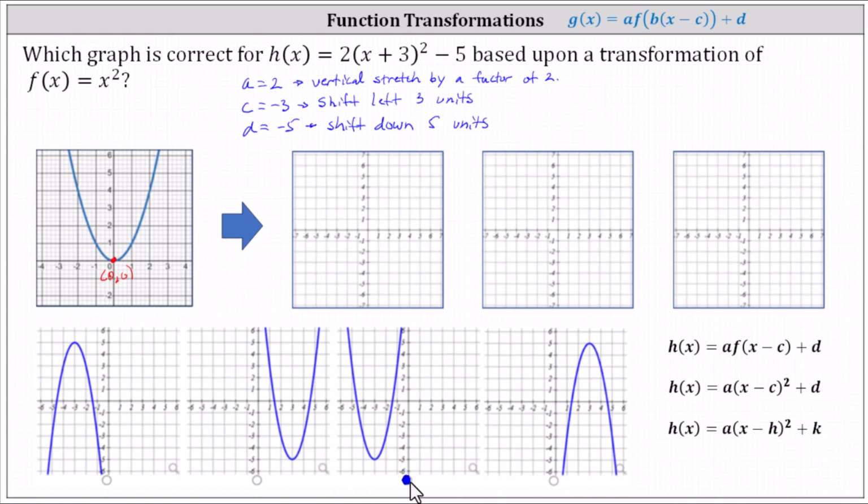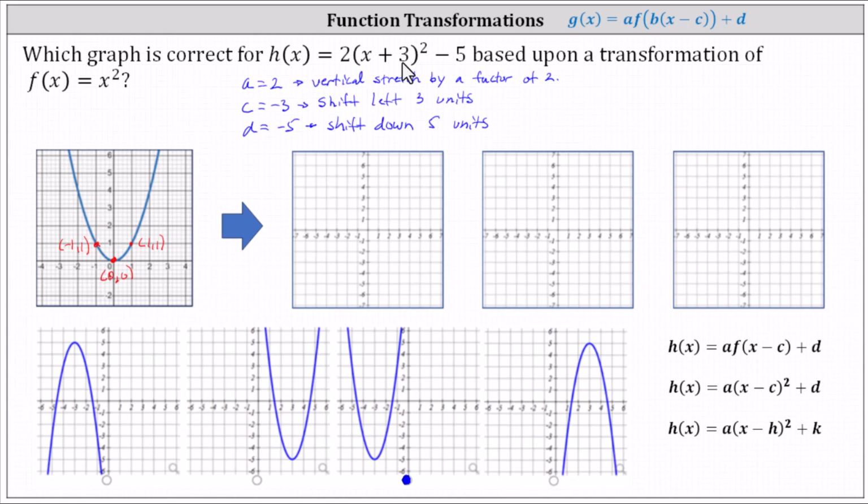In fact, the given form of h of x is often referred to as the vertex form of a quadratic function shown below, where c is replaced with h and d is replaced with k, where h comma k is the vertex. But let's also take the time to perform these transformations to the graph of f of x equals x squared. Before we do this, let's find 2 more points on the parabola. Let's use the point 1 comma 1 and negative 1 comma 1.